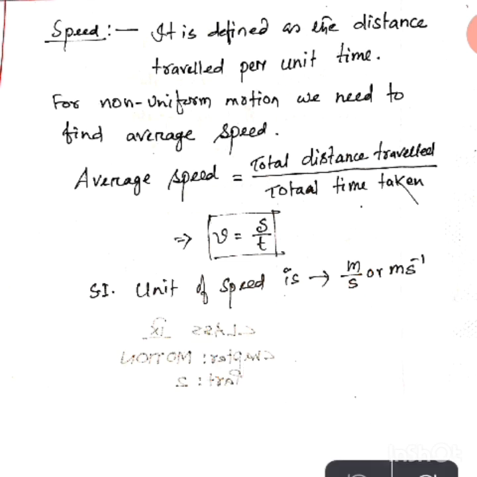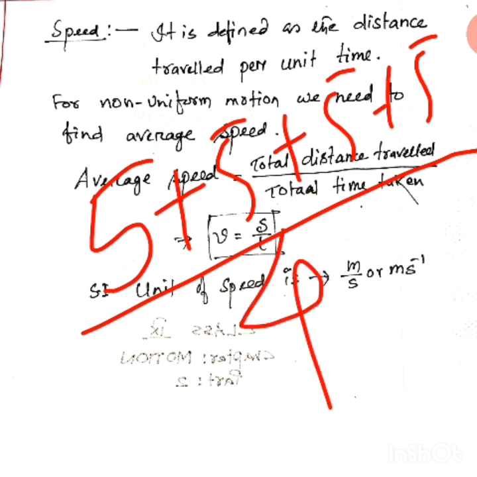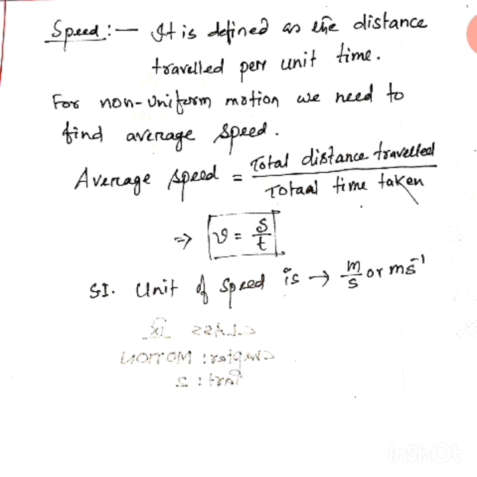How to calculate the average? You add all the numbers like this, 5 plus 5 plus 5 plus 5 plus 5, divided by how many 5s there are. Divided by 5. So how much will you get? You will get 5 only. So no need to calculate the average. If you know that all the numbers are the same, no need to find out the average. That number only is the average number.